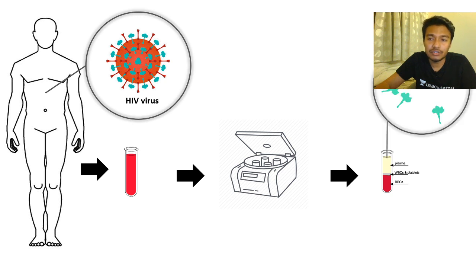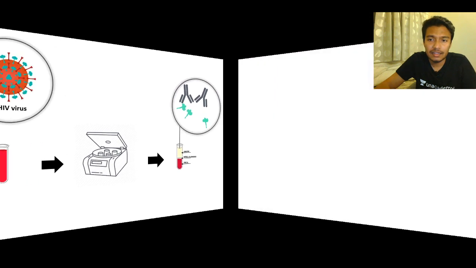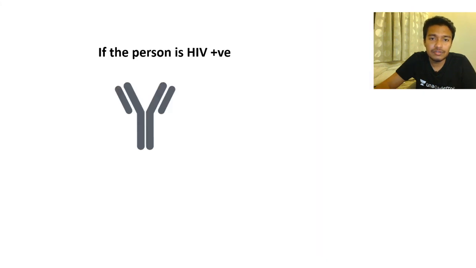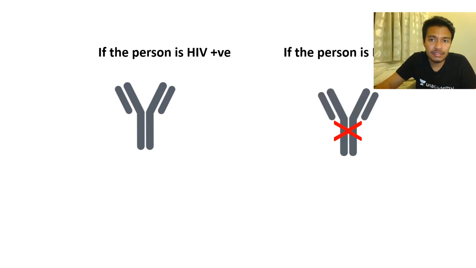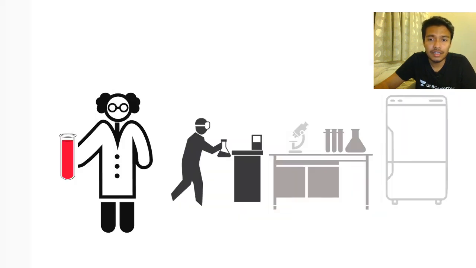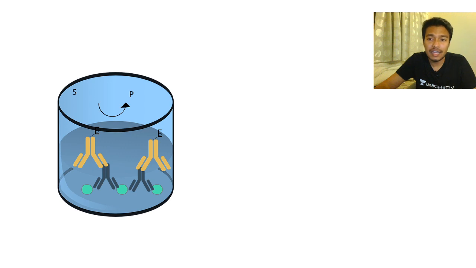From the serum fraction, you try to detect antigen or antibody against this virus, right? Now, if the antibody against a particular viral antigen is there in the blood, that means the person has been infected. And if it is not there, the person is not infected. So what people really do in the lab is ELISA for the patient sample.